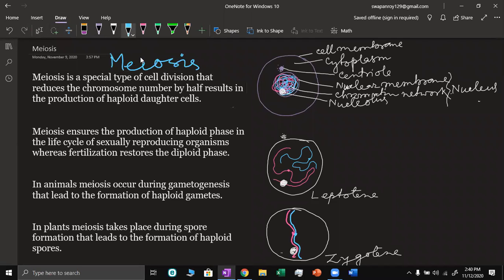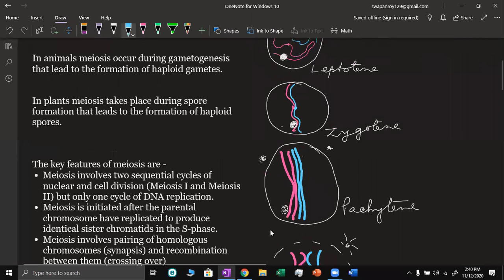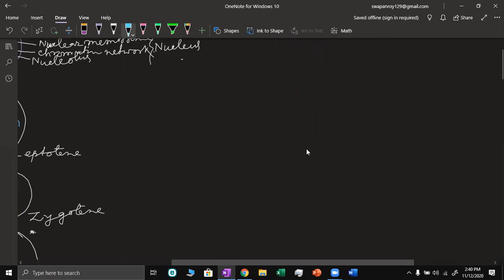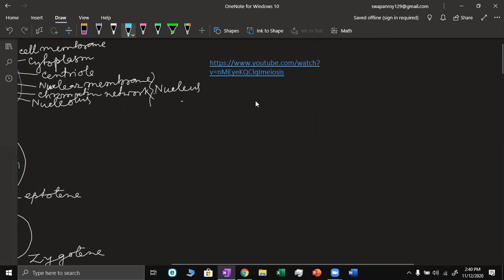Meiosis division. This is a division which takes place in some special type of cell, that is what we call the germ cell.